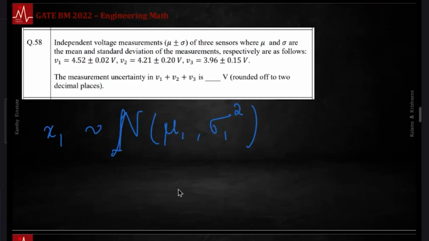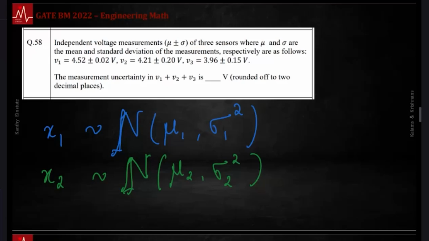Let's take one more variable, x2. Let's say that also follows, not very surprisingly, a normal distribution. It has a different mean and a different variance. I'm writing variances here, not standard deviation. Let's say this is the length of the hand. One is height, one is length of hand. These are different variables. Now if I stand and stretch, what would be my total height? x1 plus x2. One is my height, from toe to the top of the head. One is the length of my arm. If I stretch like this, that's the total height, right? What does this follow? This again follows a normal distribution.